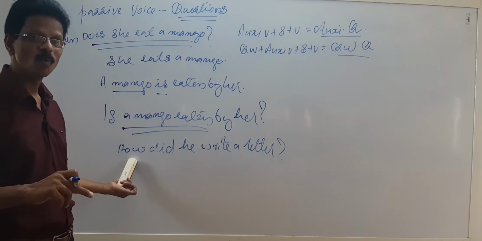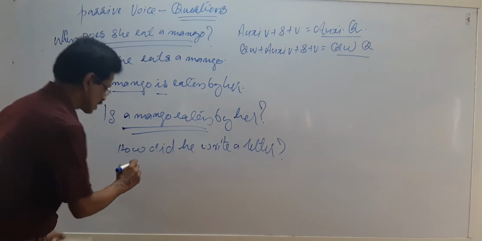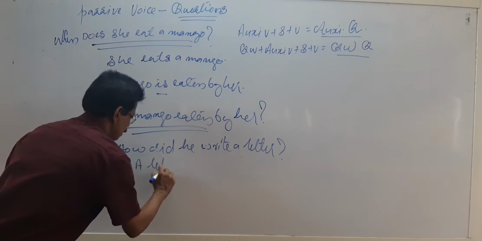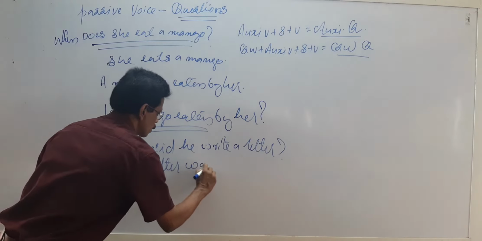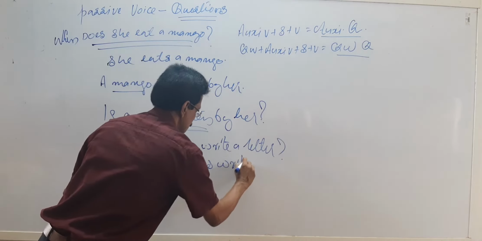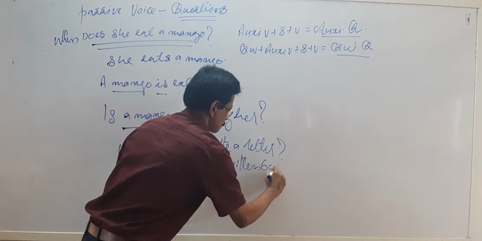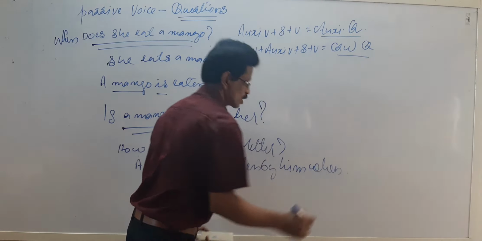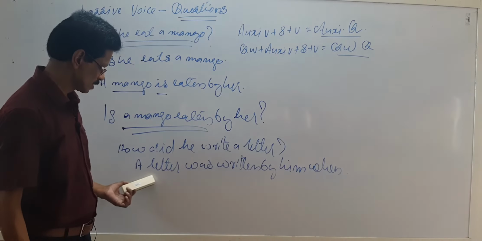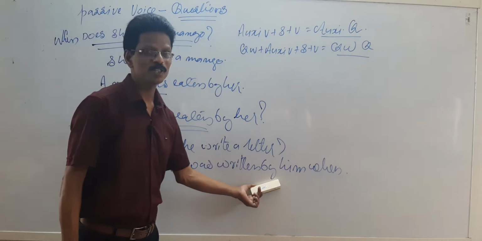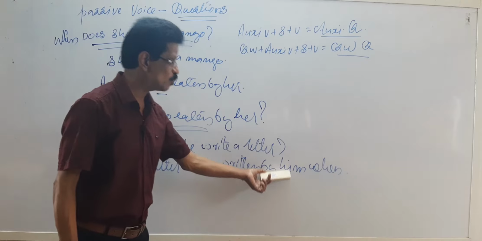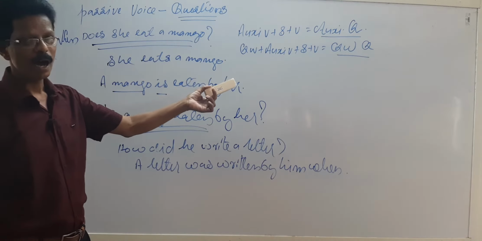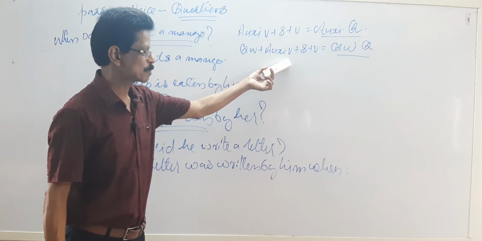So what is the answer? A letter was written by him, how? There is no question mark, and this is not the word order. So change this word order into question word plus auxiliary verb plus subject plus verb.